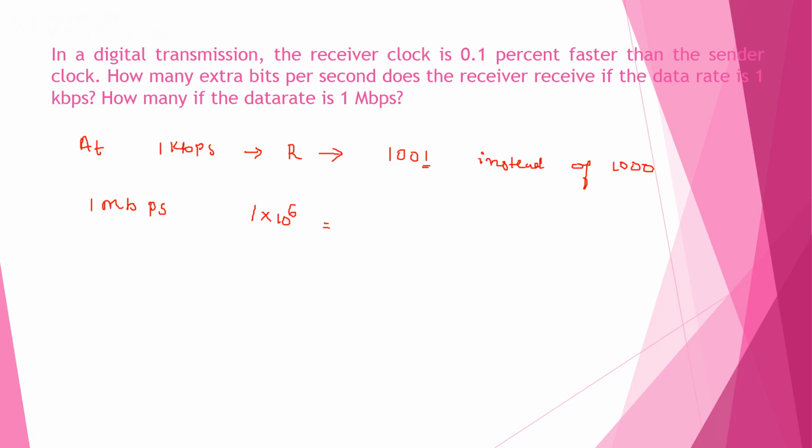Here for 1 kilobit per second we have 1 extra bit, but for 1 megabit per second we need to consider around 1000 extra bits. The received will be 1000 bits extra.